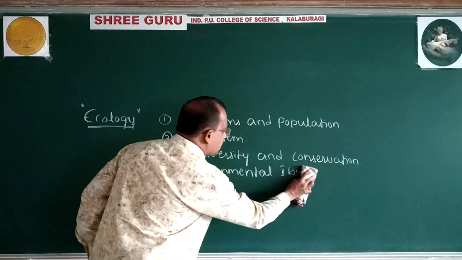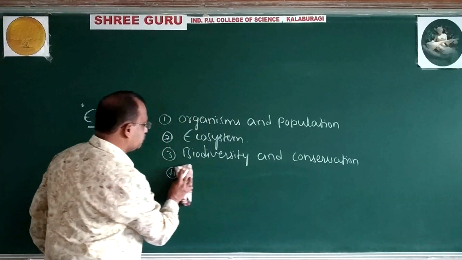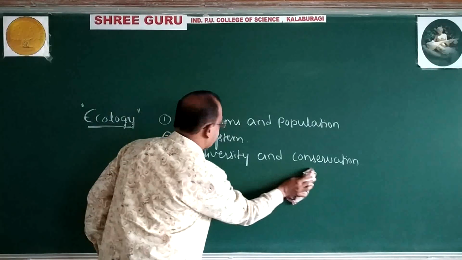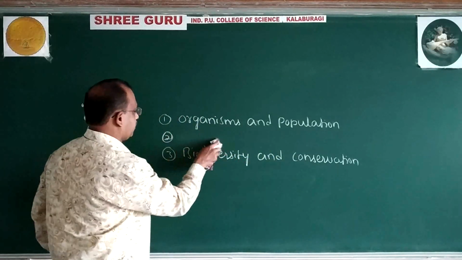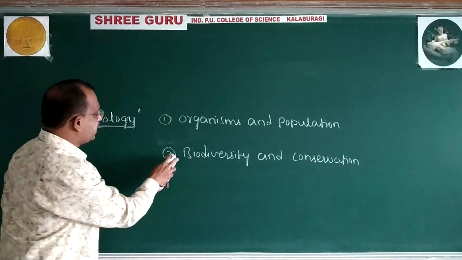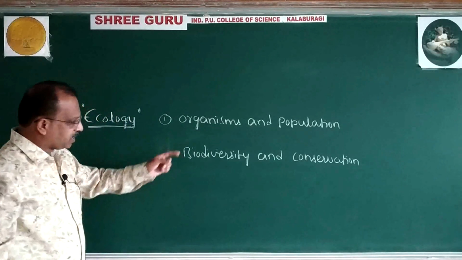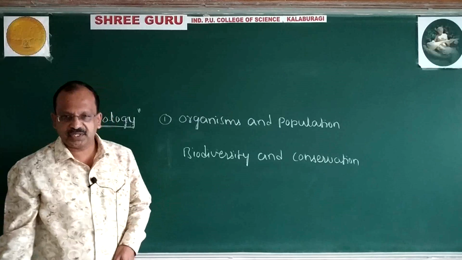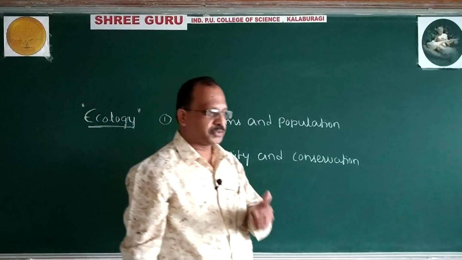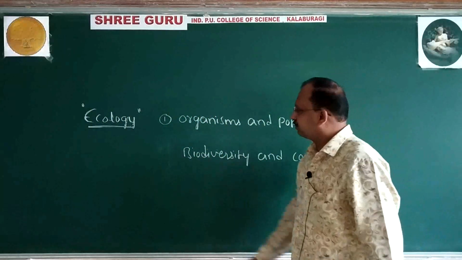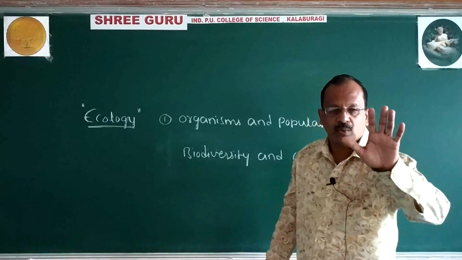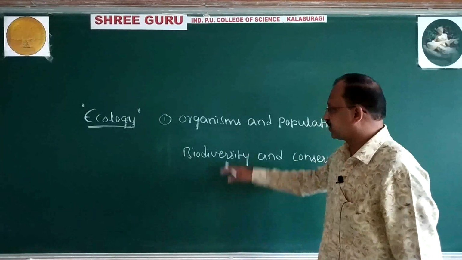So this year you are going to study only 2 chapters. One is organisms and population. Second is biodiversity and conservation. Dear students, take care of this matter.